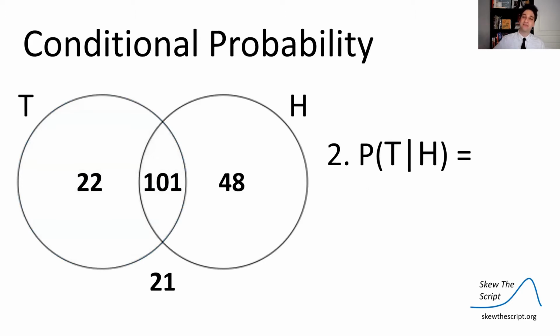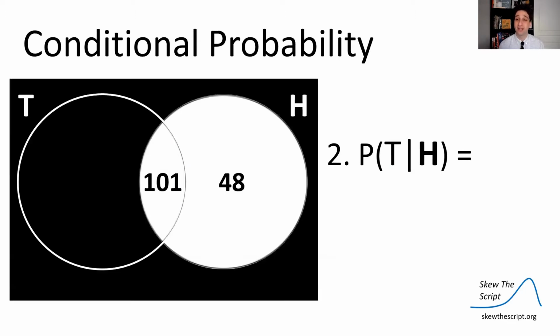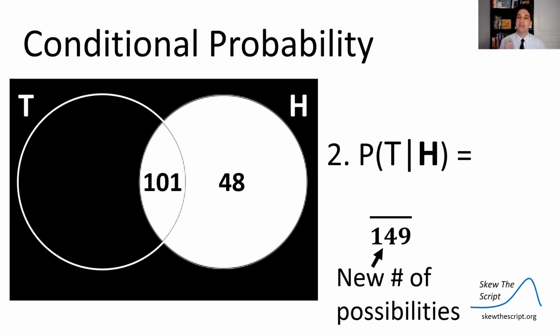Now let's look at a different situation. Let's find the probability of selecting someone who is tall, given they were a high income earner. In this case, let's look at the given first. We know they have to be a high income earner. So we're going to ignore everything in the diagram except for the circle that represents the high income earners, because no one else is a possibility anymore. And so our new denominator, our new number of total possibilities, is just 149, just the people who are high income earners.